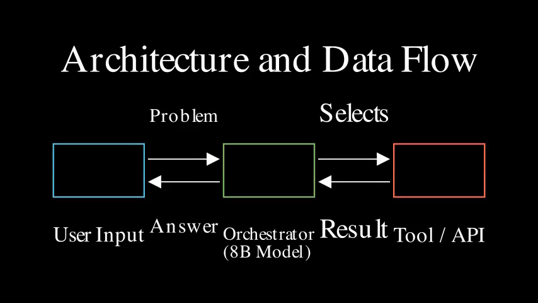The system takes a problem as input. The orchestrator model, typically a smaller LLM, in this case an 8B parameter model, analyzes the problem and selects a tool and associated parameters from a predefined set. This selection triggers a call to the chosen tool or model, which processes the input and returns a result. The orchestrator then receives this result, updates its internal state, and decides on the next step, either selecting another tool or generating the final answer. This iterative process continues until the problem is solved or a maximum number of steps is reached.